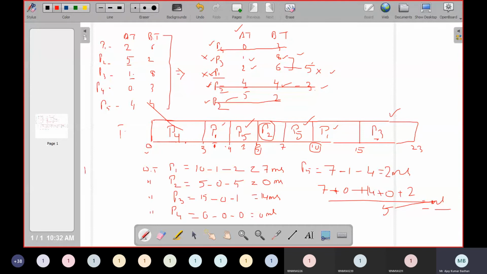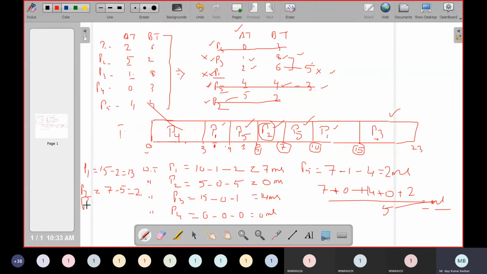What is turnaround time? For the process P1, the turnaround time is the latest completion time, 15, minus the arrival time. What is the arrival time for P1? 2. So 13 is your turnaround time. Next, for P2, it has executed one time, so for turnaround time we take the right side, 7, minus the arrival time for P2, which is 5. So this is nothing but 2.